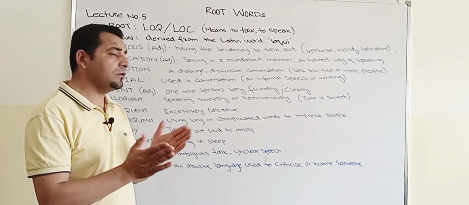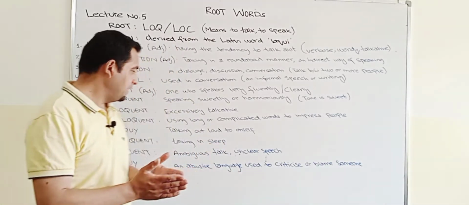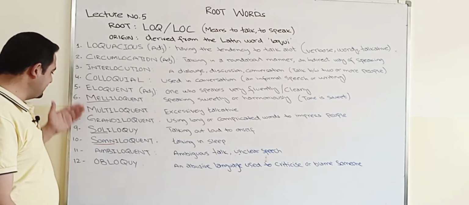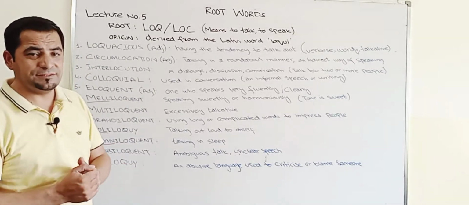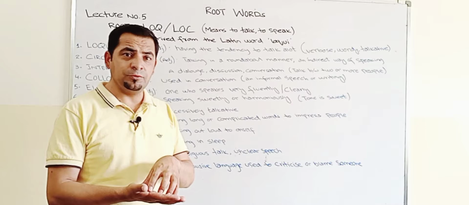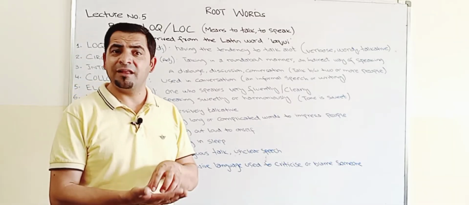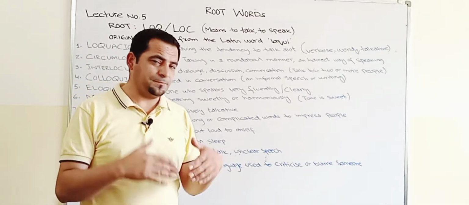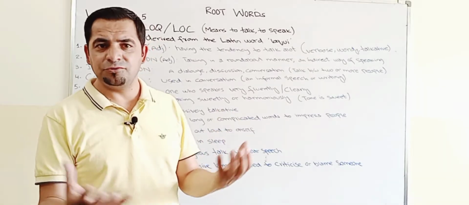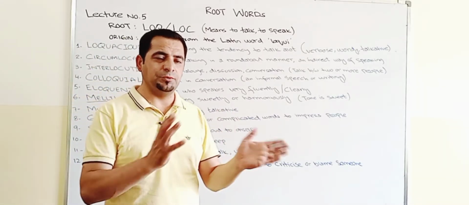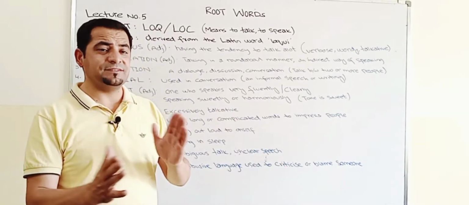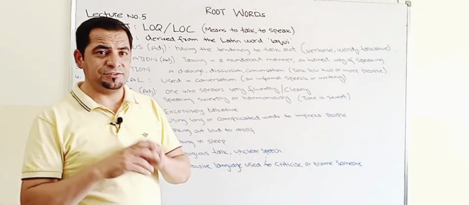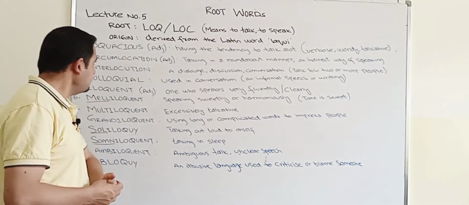In today's lesson, I will be discussing 12 words having the root LOQ or LOC, which means to talk or to speak. So more or less this root means talking or speaking, right?